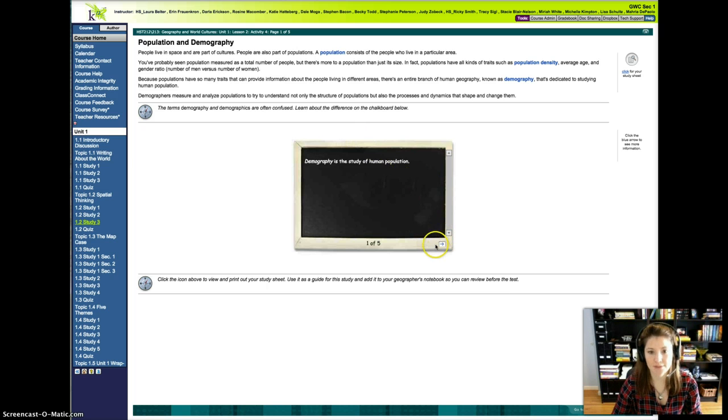Here are your definitions. Demography is used by human geographers to understand population structure, processes, and dynamics. Demographics refers to categories or characteristics of populations as they're used in population and opinion research. Commonly used demographics include gender, race, age, and income. Demographics are used in government, advertising, marketing, and polling.